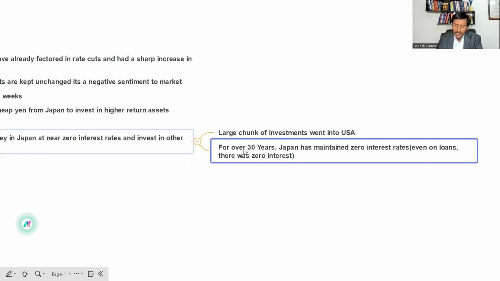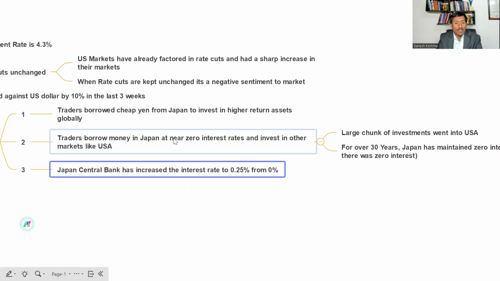The Japanese central bank, like your RBI in India, and the majority of the banks have maintained near zero interest rates, even for loans. Now the Japanese central bank has taken a call and increased the interest rates from near 0% to 0.25%.